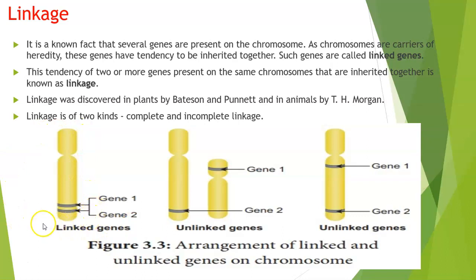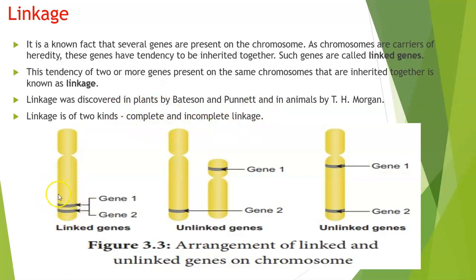Have a look at this picture. This is one chromosome and I have marked two genes that are present quite close to one another. These genes are called linked genes because they are in close proximity and have a tendency to be inherited together. Here you have another example which shows another type of linkage. Now, linkages are of two kinds: complete linkage and incomplete linkage.